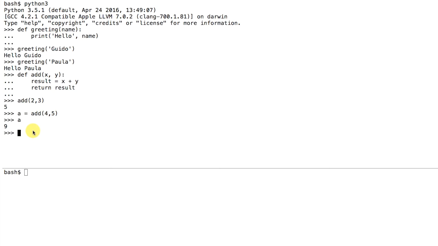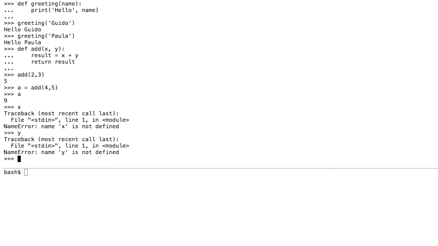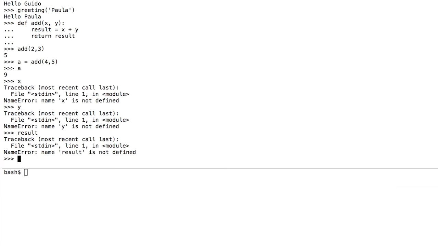Few critical details about functions. First of all, if you write a function, any variable that gets created in that function, including the arguments or result, is entirely private to that function. So if I'm sitting outside, there are no variables x and y defined right now. Essentially, everything that happens in a function stays inside the function. Python behaves like other programming languages in that respect.